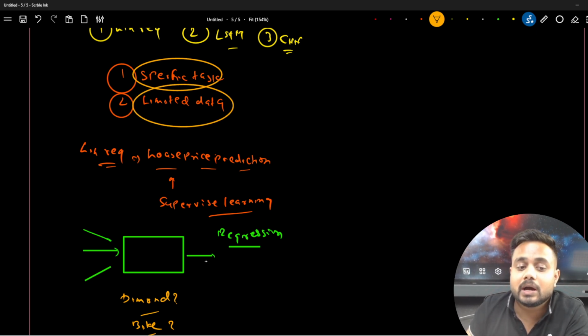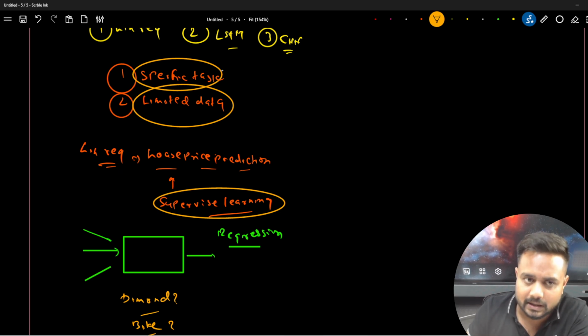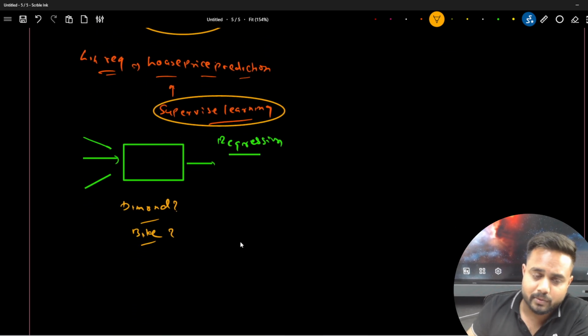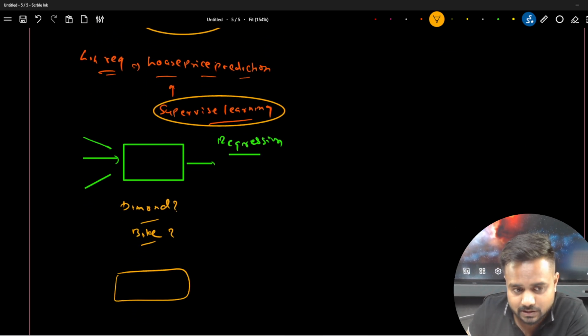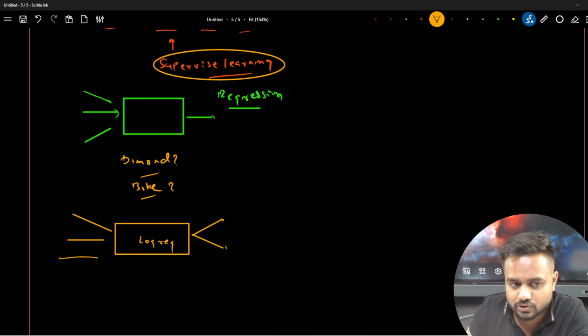And here guys, you will see we are doing supervised learning. The learning method is supervised, and the data is specific and limited over here. Now I can give you one more example. Let's say I am creating one more model, say logistic regression. Now this model I have trained on top of diabetes data, right? I want to check whether a person has diabetes or not based on various features over here, right?